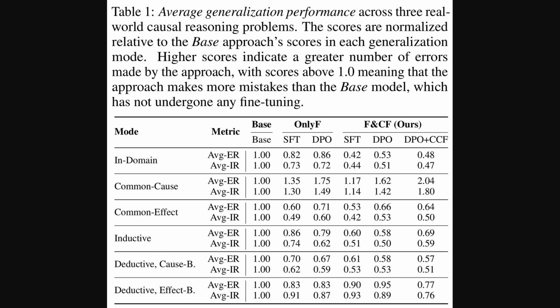Okay, so while the previous figure focused on in-domain results, this table broadens the view to generalization across 3 real-world causal reasoning problems. It shows the average error rate and that average inconsistency rate normalized against the base model. Well, we see that using both factual and counterfactual data, especially the DPO plus CCF method, generally reduces errors and inconsistency compared to the base. Inductive generalization looks particularly strong, but some modes, like common cause, show less improvement, especially for consistency.